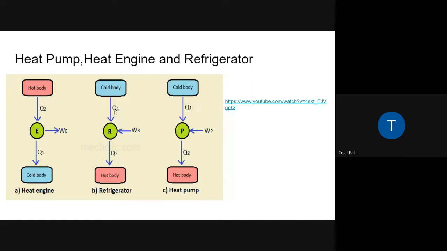What you are doing? You are adding this 2 and then you are getting Q2. Are you getting this? Yes, ma'am. Okay. So that's why I asked you once again. Just remember the concept. No need to worry about the notation. Notation की जगह पे concept याद रखो. Okay. So here the COP will be equal to Q1 by Q2 minus Q1.